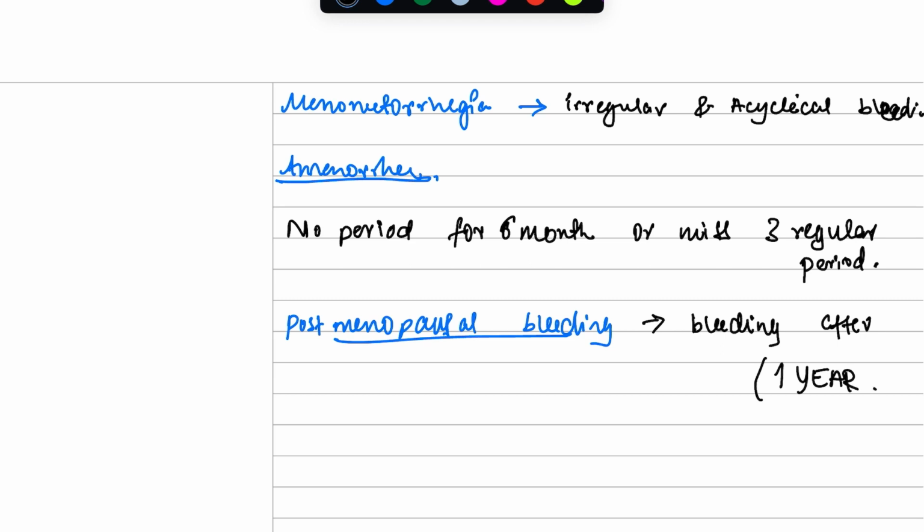If a patient comes to you and says, doctor, I had menopause and then I'm bleeding after 6 months, then it is not postmenopausal bleeding. They might be experiencing amenorrhea. Postmenopausal bleeding can only be defined if there is bleeding after 1 year, with no bleeding in between.